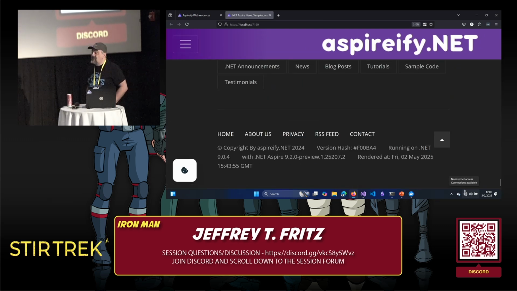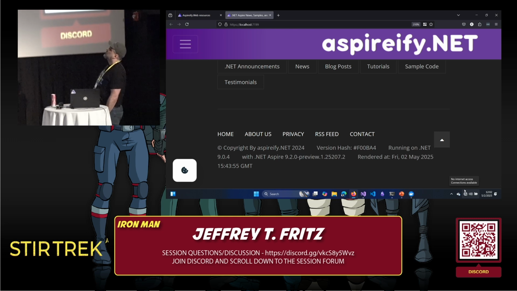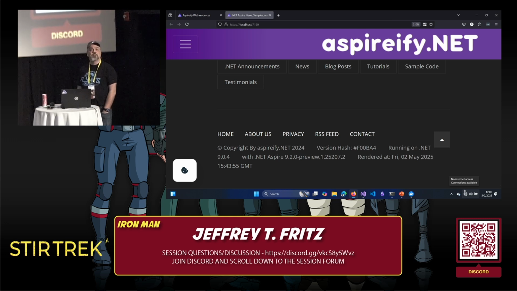So there you see my version hash. That's a fake version hash for those of you with Leet speak. Running on .NET 9.04 with .NET Aspire 9.2.0 Preview 1. This is the test version before .NET Aspire 9.2 was released, so I still haven't pushed that version out, but this is what's running locally, and I have the rendered time.